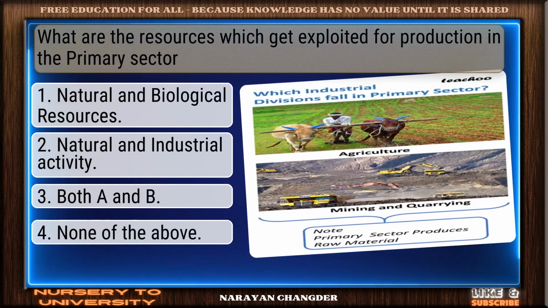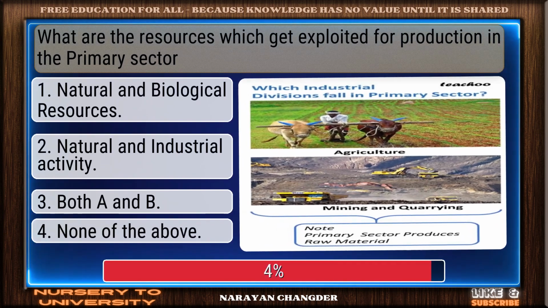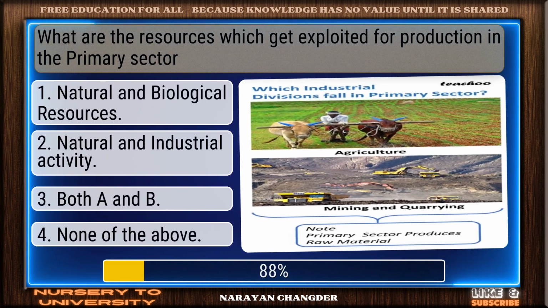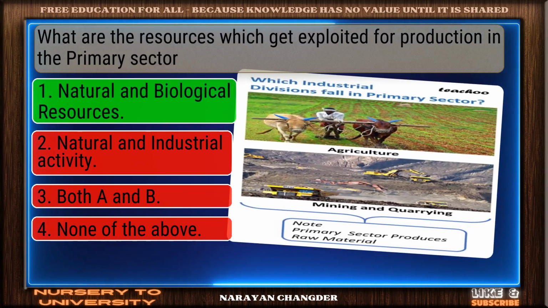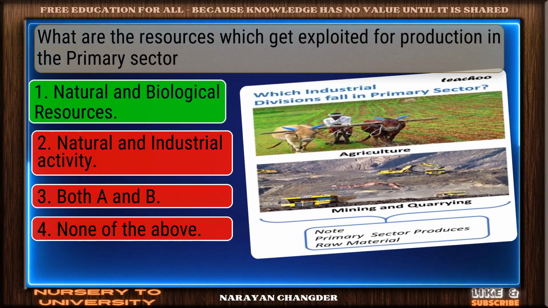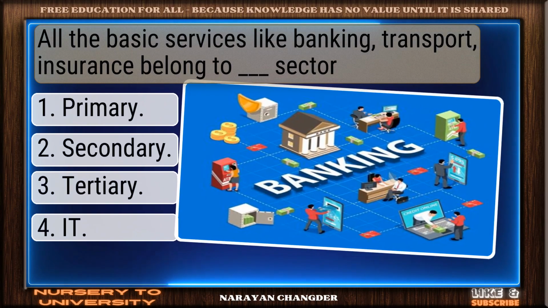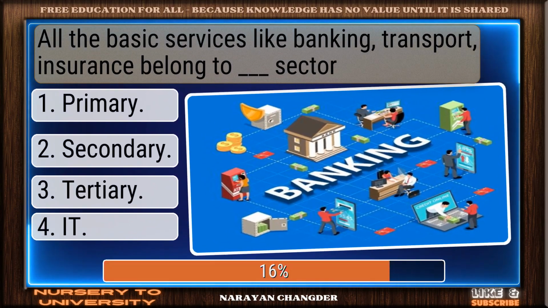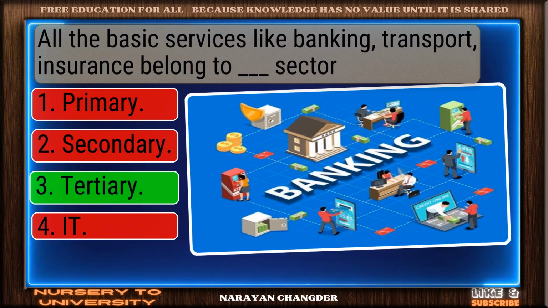What are the resources which get exploited for production in the primary sector? Right again. Natural and biological resources is valid. All the basic services like banking, transport, insurance belong to the tertiary sector. Valid point. Tertiary is true.